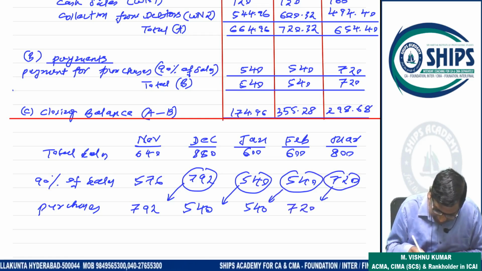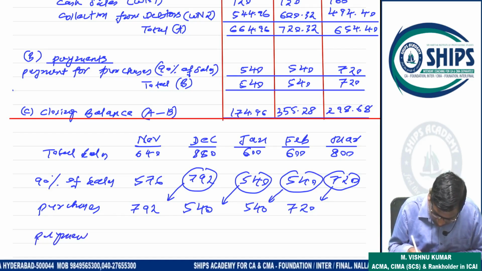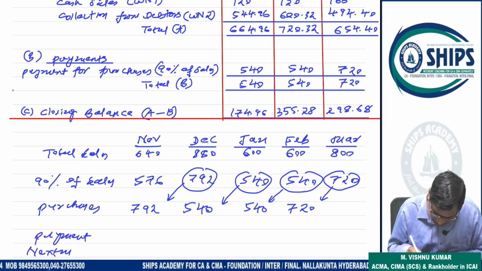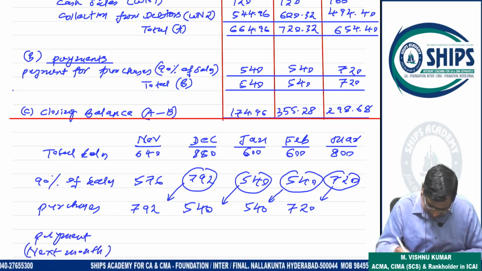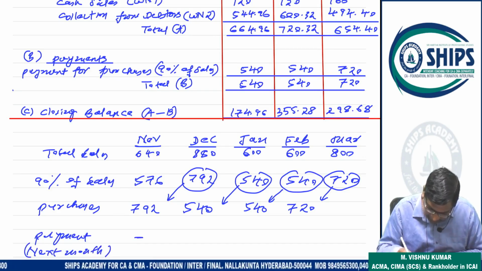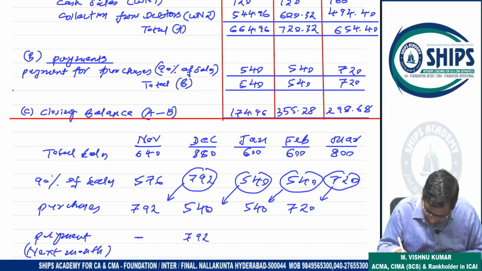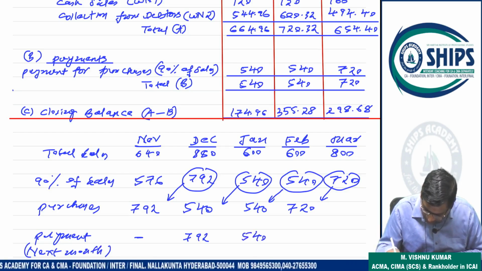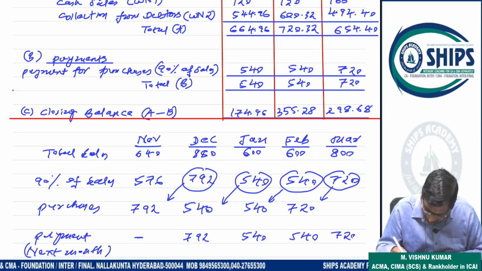Okay. Now payment. Payment is next month. So 792 is paid in December. 540 paid in January. 540 paid in February. 720 paid in March.